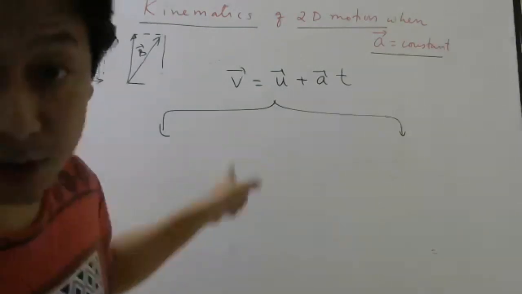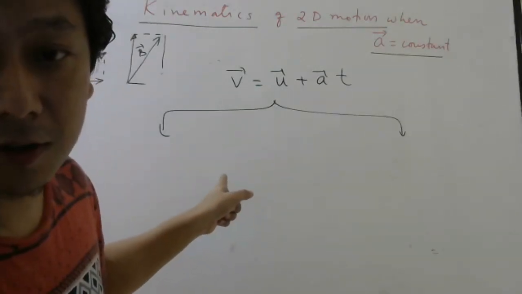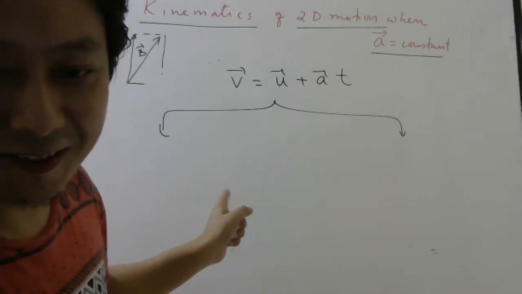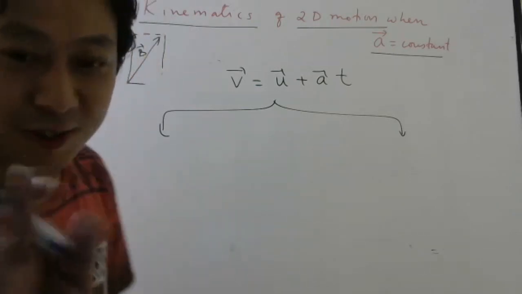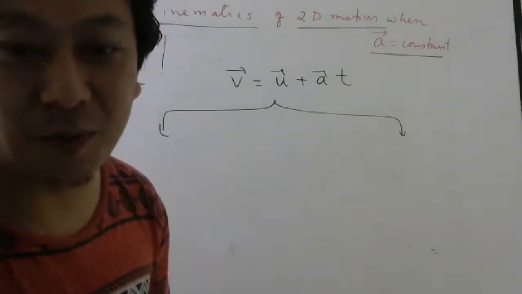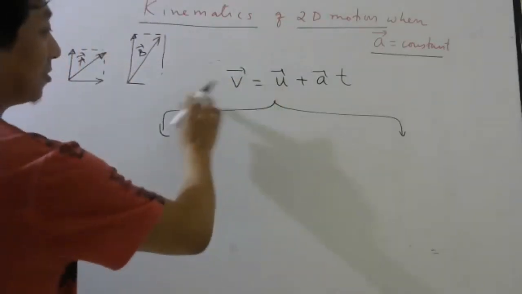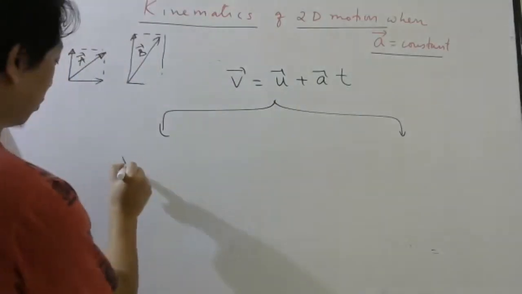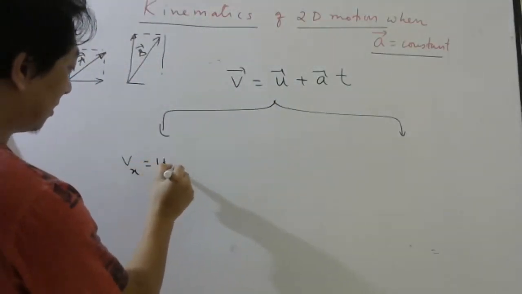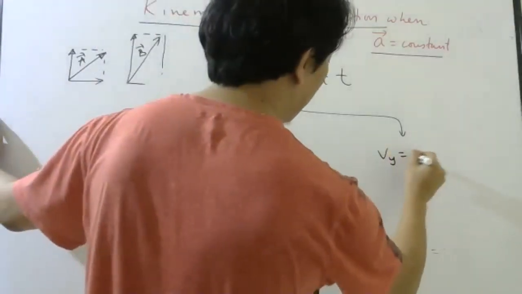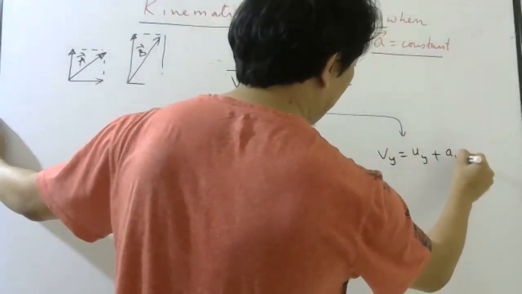Now, shall I prove for this also? No, I will not do that also. Okay. And you also don't try. You have to do more important things, do the home exercise and all. No need to do it. Okay, just remember. So do this for the x-axis. What would it be? Vx equals ux plus axt. Vy equals uy plus ayt.